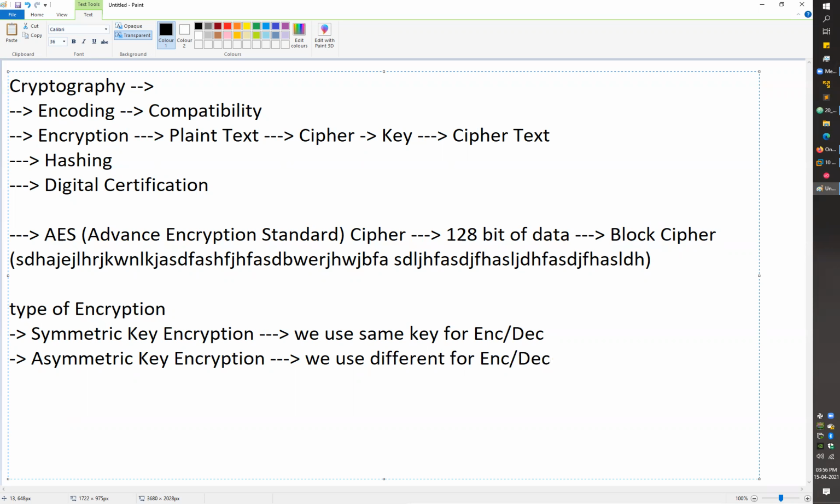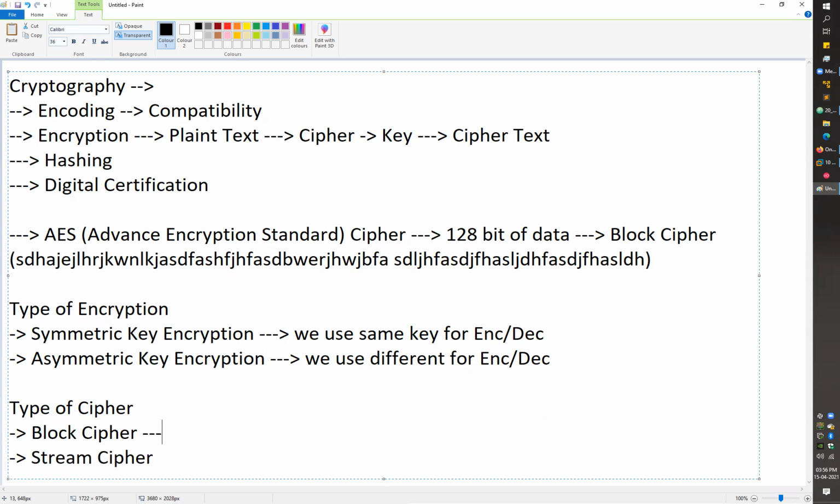Other than this, after these types of encryption, we have types of ciphers as well. That was the type of encryption, and now we will discuss the types of ciphers, right? Again, we have two types of cipher here. So the first type of cipher was the block cipher, and the second type of cipher was the stream cipher.